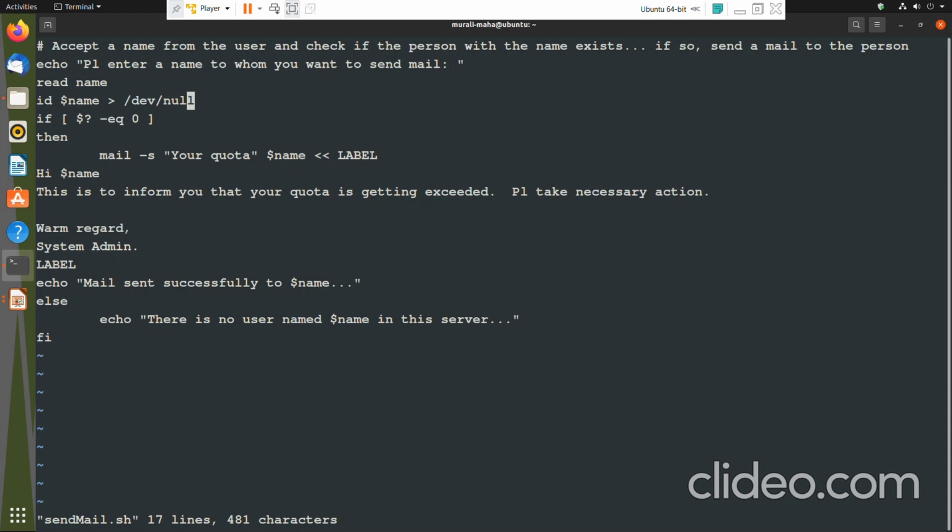So what I'm doing is suppressing the output of the id command by redirecting the output to /dev/null. It's a null file. Then :wq. Now let me execute the script once again.